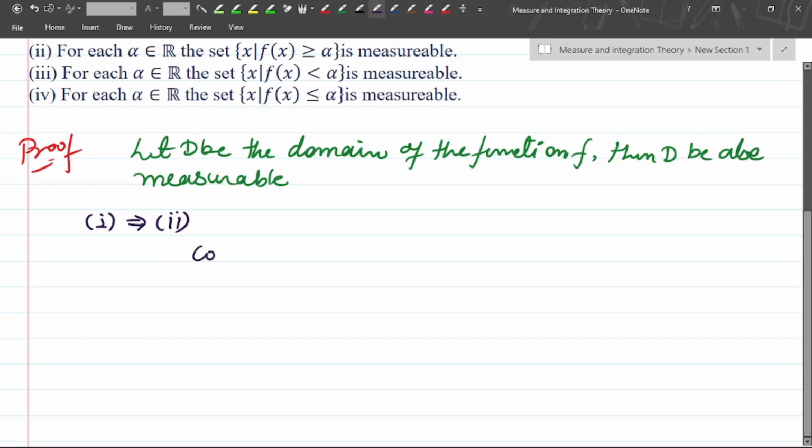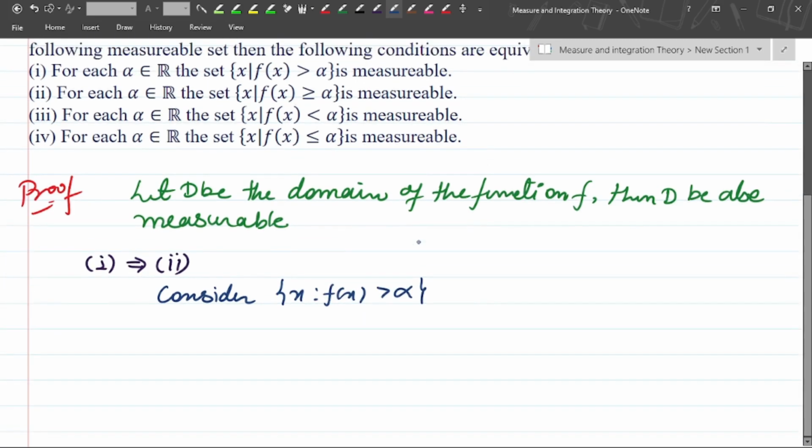The given part is result 1, and the part to show is the second. We'll start with this. The first part is to consider the set of x such that f of x is greater than alpha.